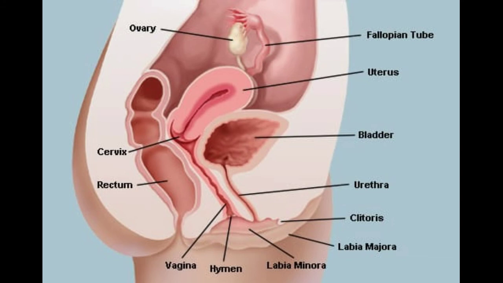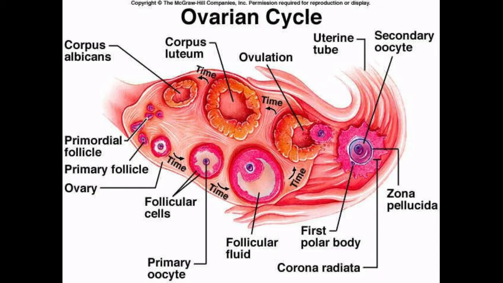The ovaries are the female gonads located in the pelvic cavity of the abdomen. They secrete the female sex hormones, estrogen and progesterone. Estrogen is produced by the Graafian follicles of the ovary and progesterone from the corpus luteum that is formed in the ovary from the ruptured follicle during ovulation.